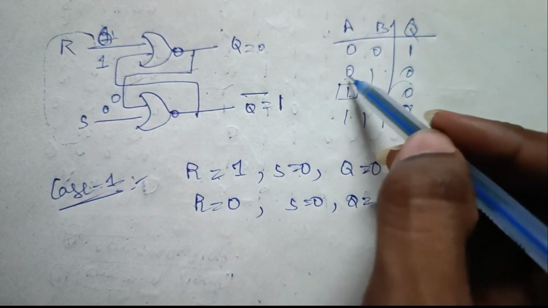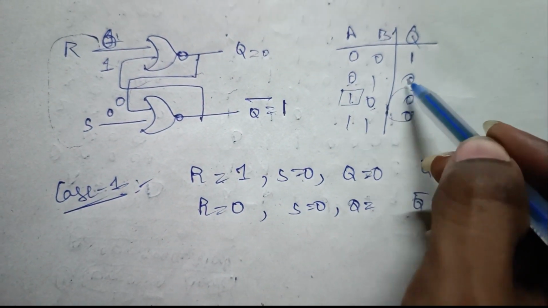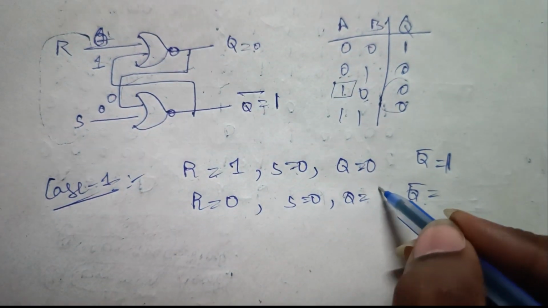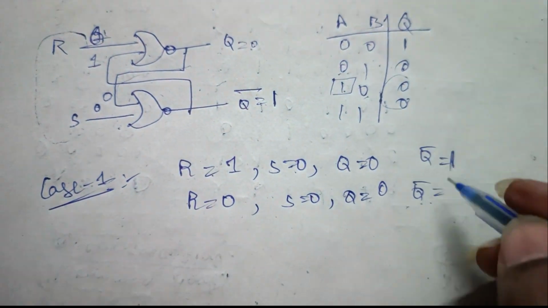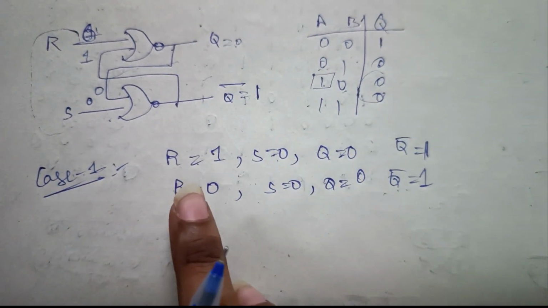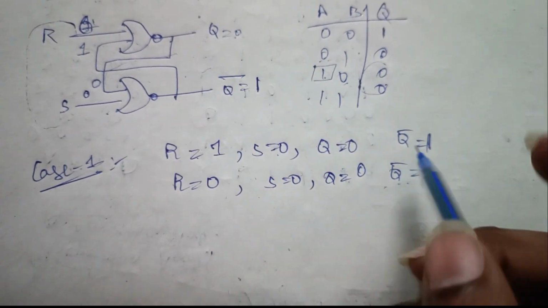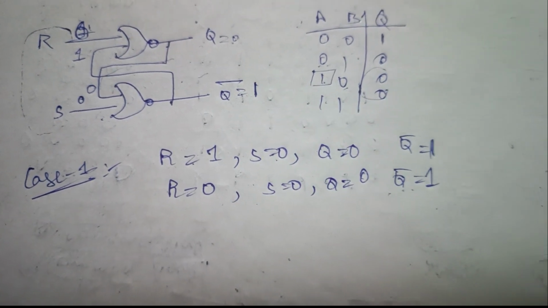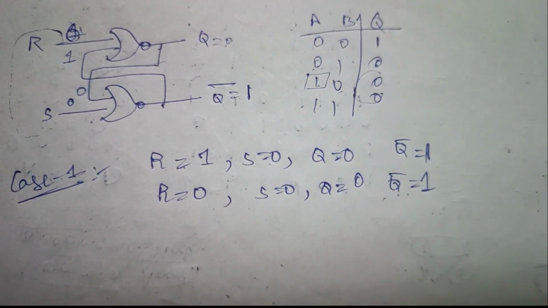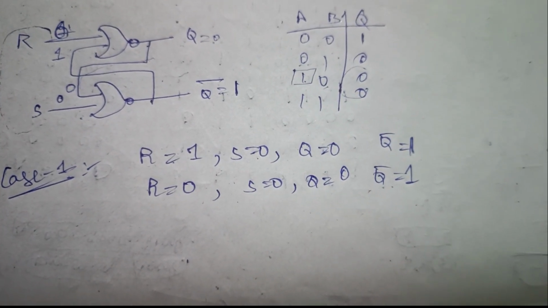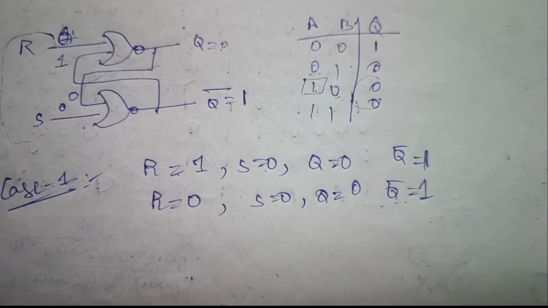So if we have the inputs as 0 and 1, the output will be 0. So Q will be 0. And if we have the inputs as 0 0, then the output will be 1. If you observe, when we give the input as 0 0, it retains the previous state. That means it is storing the previous values. In this way we can say that the latch can act as a memory element.